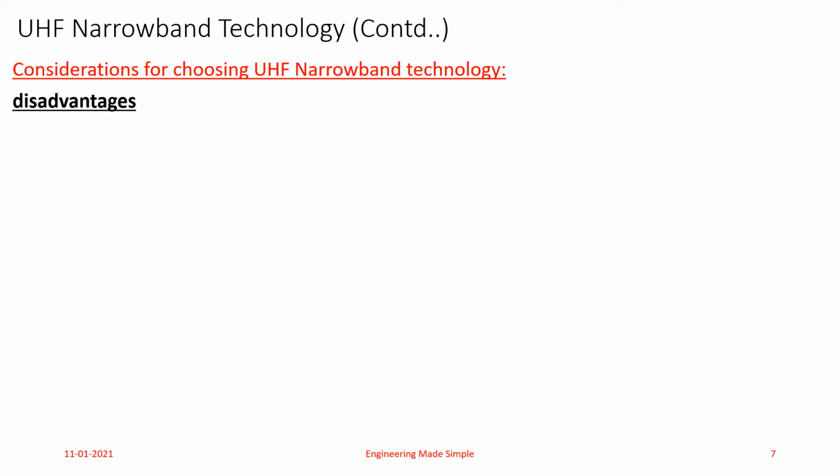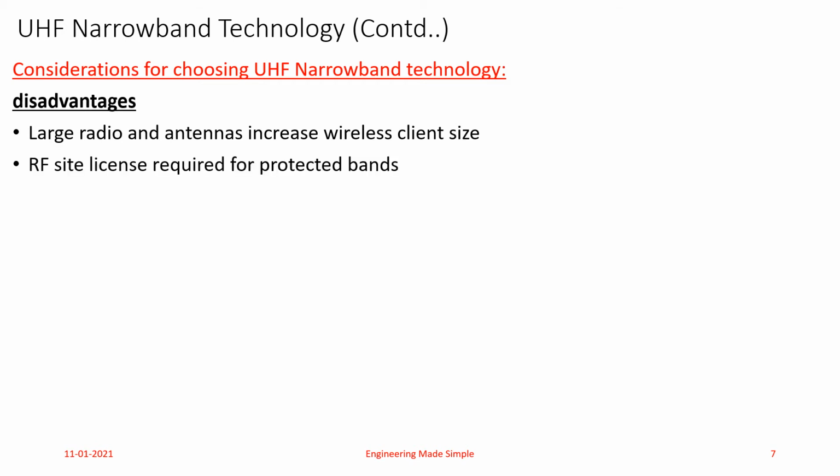Large radio, that is large transmitter and receiver size and antenna size, increase the wireless client size. So the wireless local area network equipments using UHF narrowband technology would be large in size. That is another disadvantage if you are looking for some compact implementation.